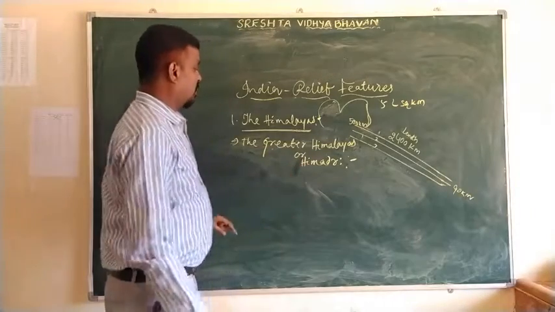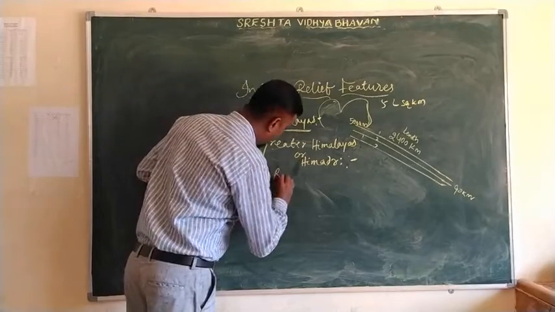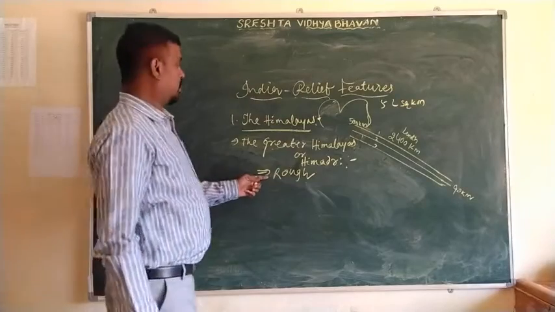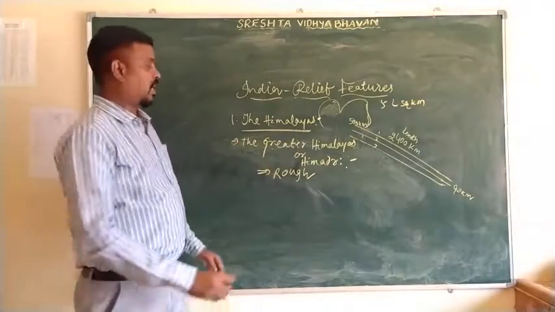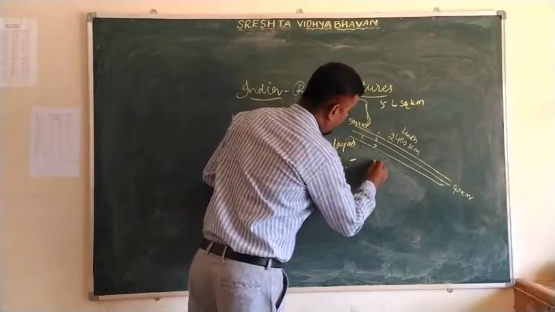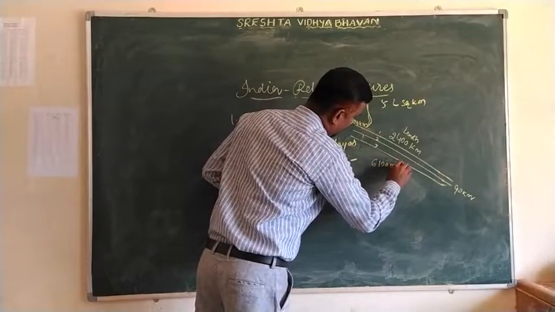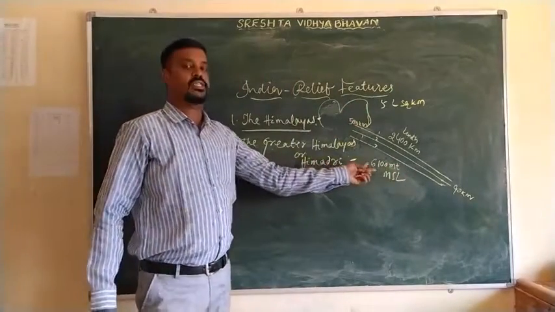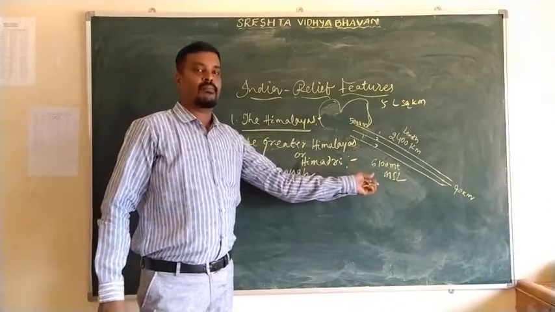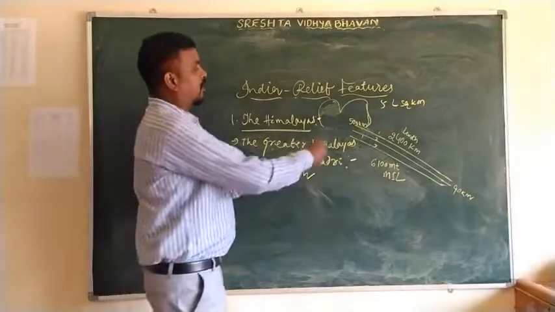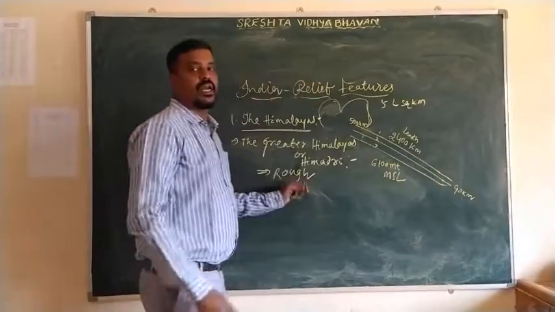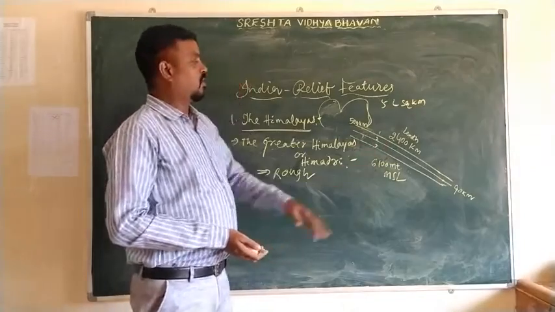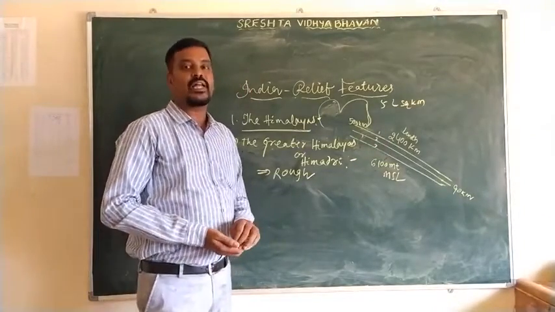It has a rough surface. The height of the Greater Himalayas or Himadri is 6,100 meters from the mean sea level. This range is completely snow bound with glaciers, and due to the snow bound glaciers we can see the perennial rivers here.